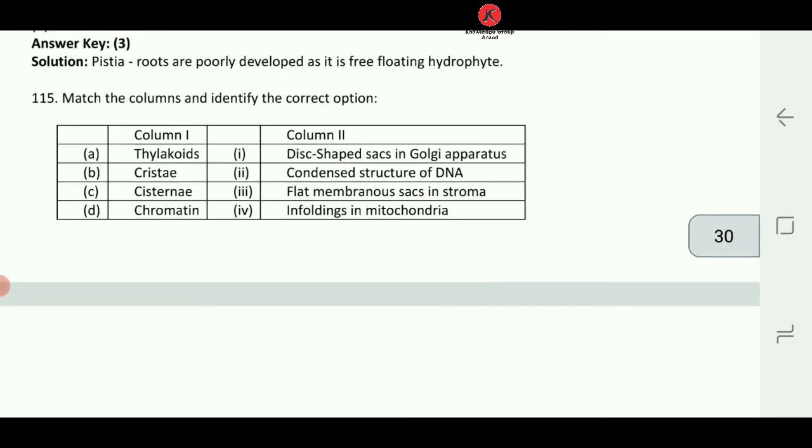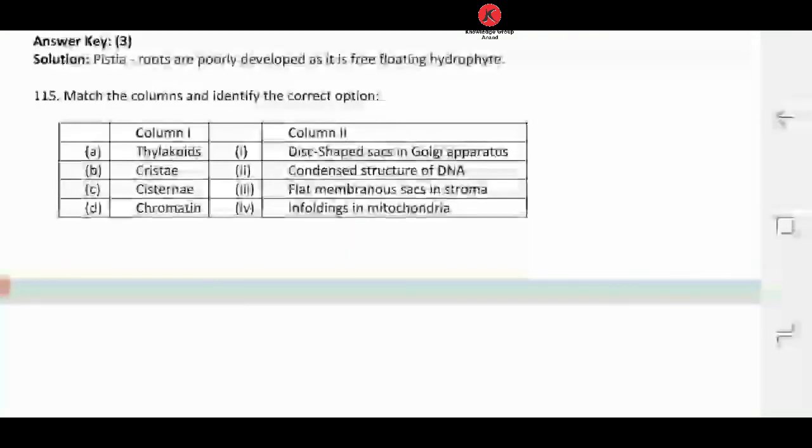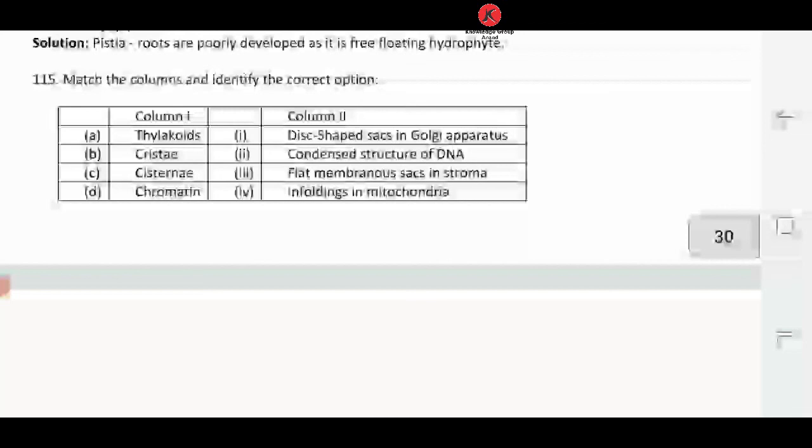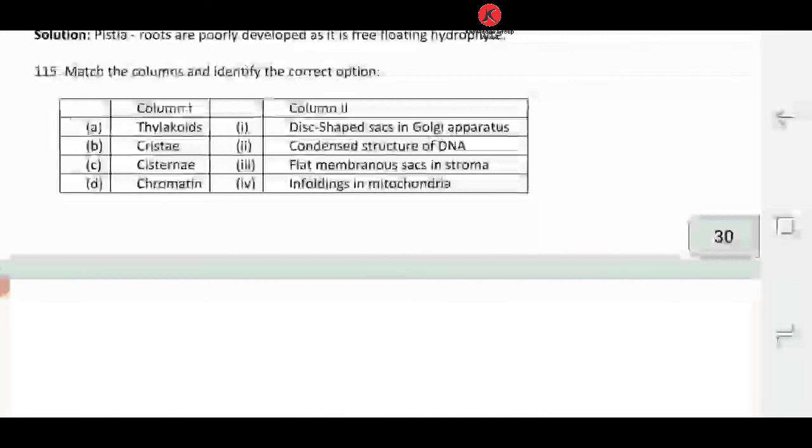Let's see MCQ number 115. Match the columns and identify the correct group. Thylakoid. What is thylakoid? Thylakoid is a part of chloroplast. Yes or no? Yes. What options are given? Flat, membranous sacs in stroma. Yes, so A matches 3. Cristae. What is cristae? Cristae are infoldings in mitochondria. So B matches 4. Cisternae.